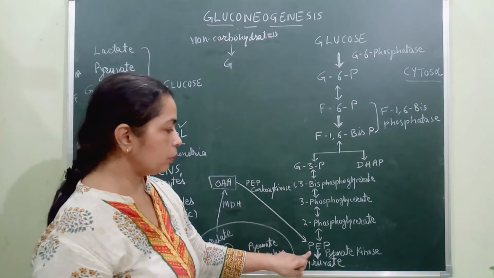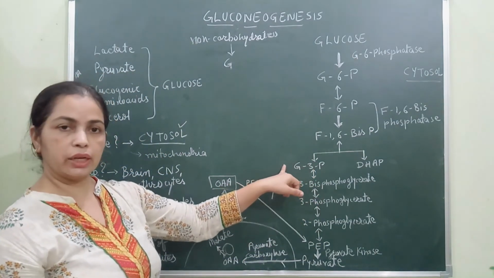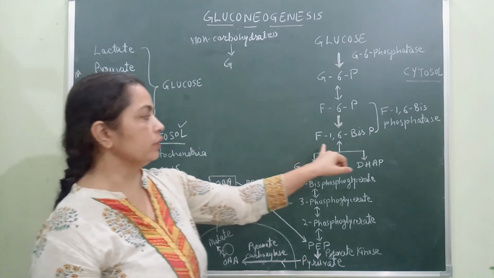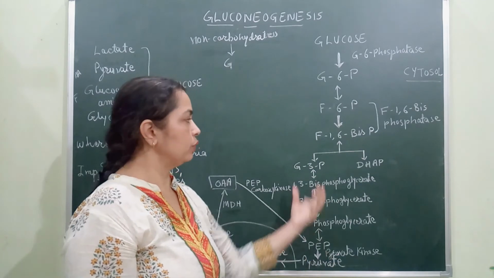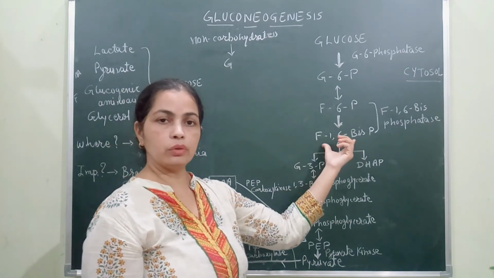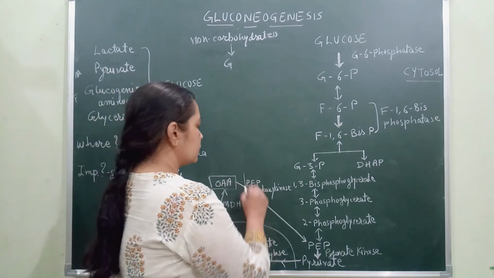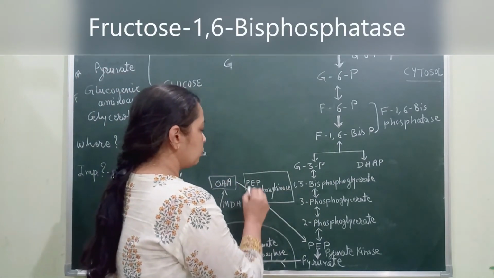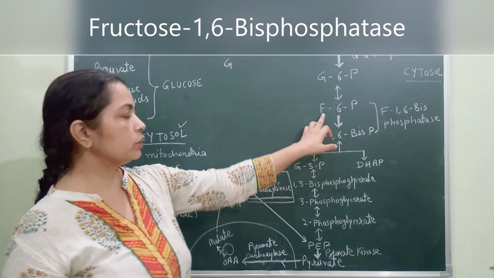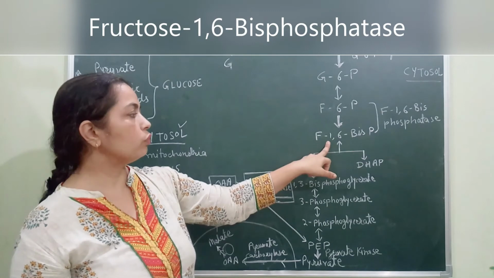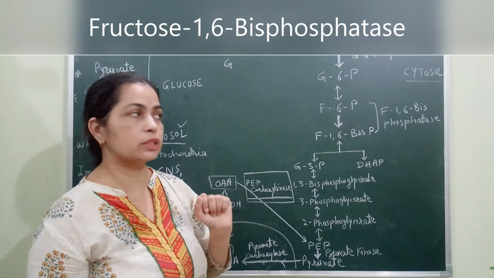Now this phosphoenol pyruvate gets converted back through these reversible steps into glyceraldehyde 3-phosphate, and then 1,3-bisphosphoglycerate will be produced by using 2 molecules of pyruvate. So we will have fructose 1,6-bisphosphate. This is our first important enzyme, phosphoenol pyruvate carboxykinase.